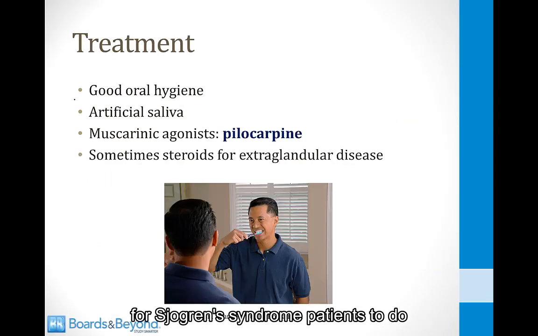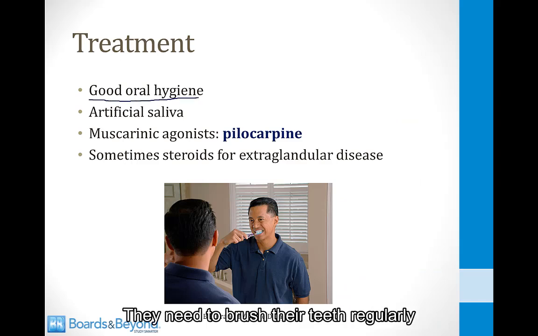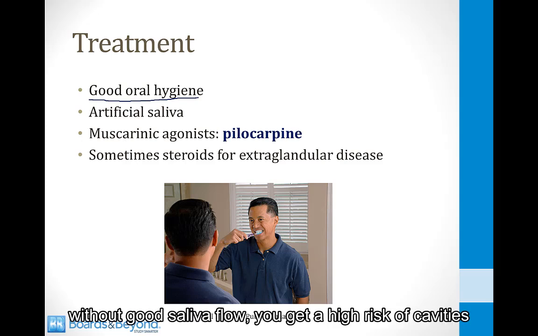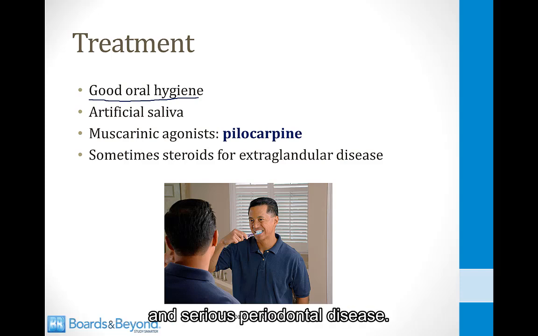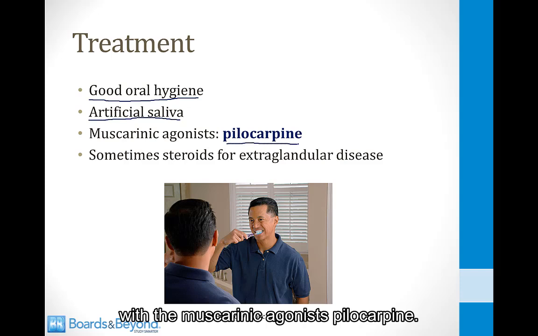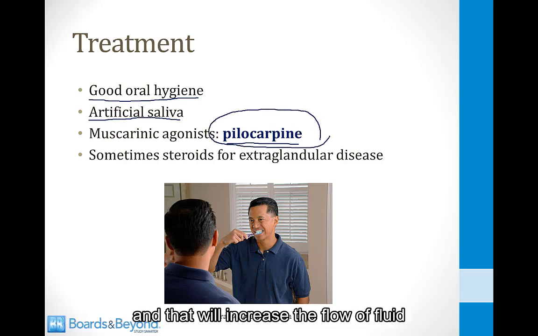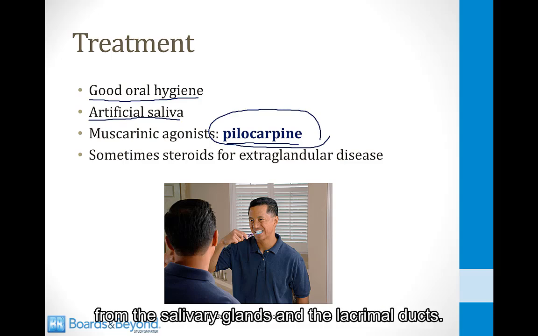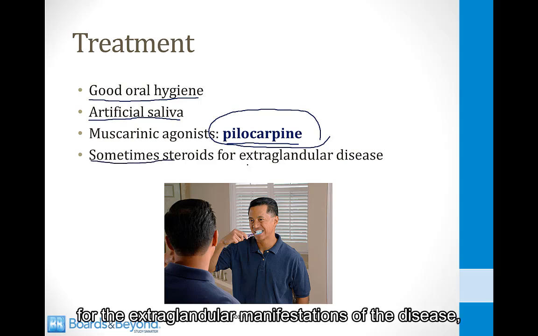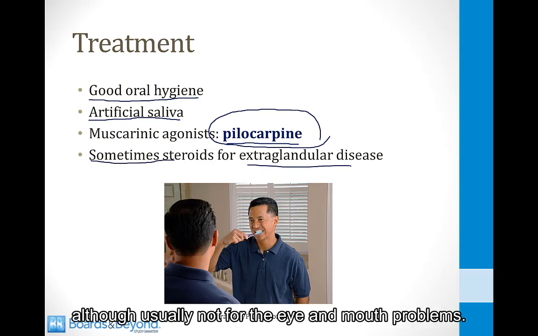One of the most important things for Sjogren syndrome patients to do in order to take good care of themselves is to have good oral hygiene. They need to brush their teeth regularly and they need to go to the dentist because, as I told you before, without good saliva flow, you get a high risk of cavities and serious periodontal disease. There are artificial salivas that are available. You can also treat these patients with the muscarinic agonist pilocarpine. I talk about this in the neurology modules, but this stimulates muscarinic acetylcholine receptors, and that will increase the flow of fluid from the salivary glands and the lacrimal ducts.